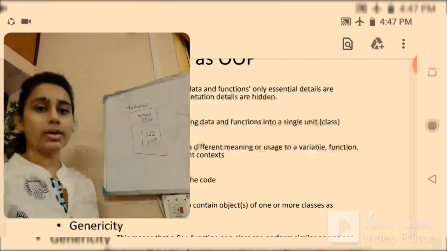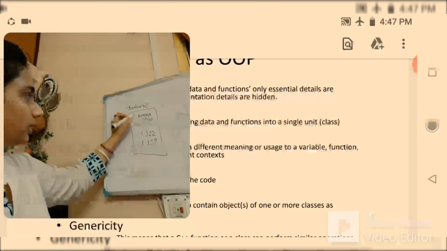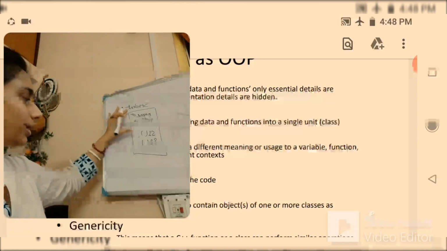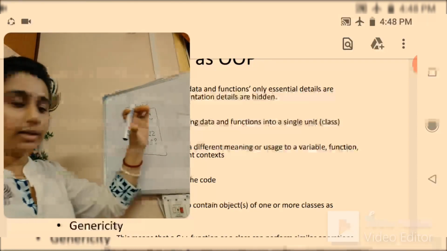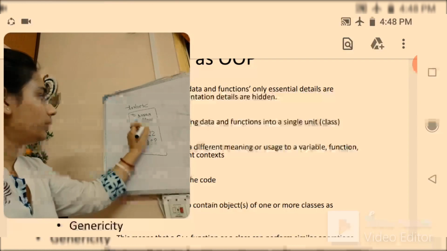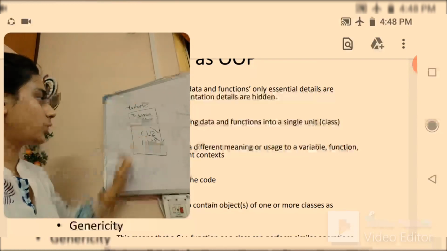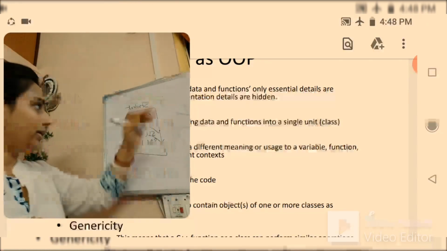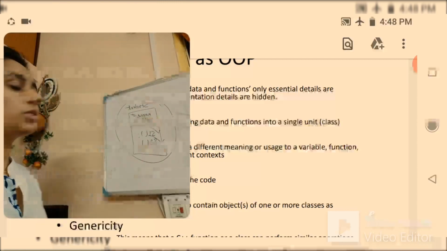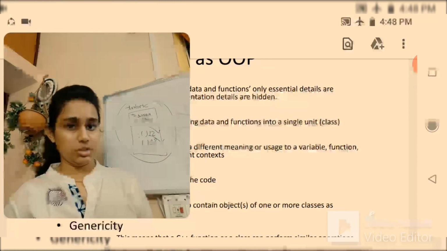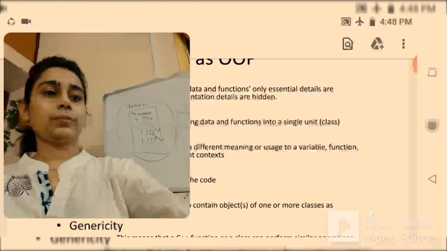Now the data, the name and roll number, is encapsulated with the behavior S1 and S2. Now they are combined in a single unit. This is known as encapsulation.